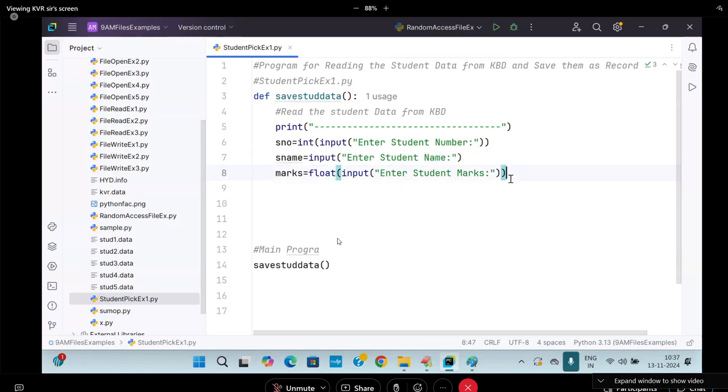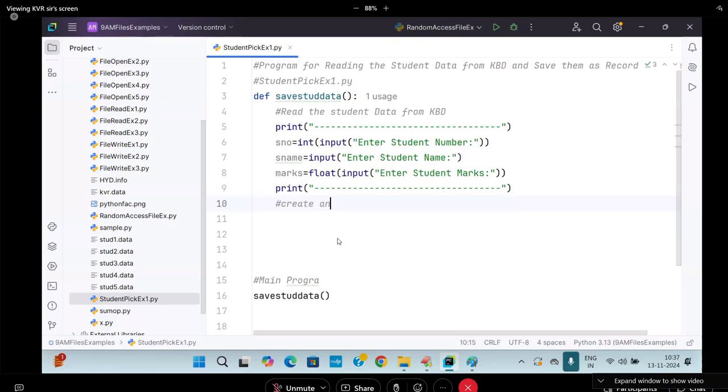So now I will come to the point. Here I am going to write it. This is the data I read from the keyboard. Now use pickling and save this entire data. How many values do I have? 3. But I need to put them in one iterable object, or not? So I'll create an empty list for placing which values? Student values.